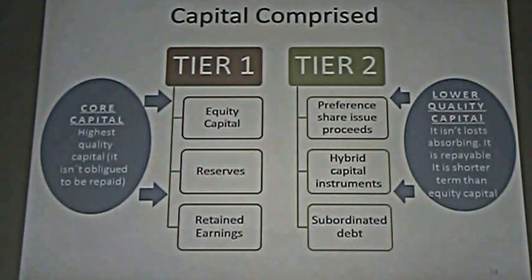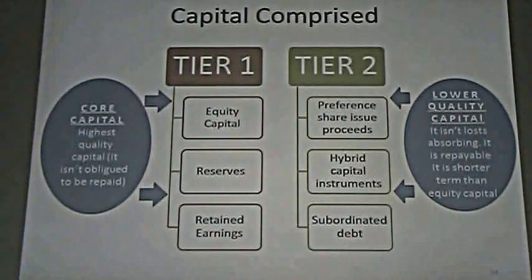Okay? So this is tier 1. It's capital that is permanent, that nobody can take away from your company. But in the case of the tier 2 capital category, it's different. Owners could ask for this capital, can withdraw it when the conditions have been met, and you must pay it. And we consider tier 2 capital as lower quality capital.